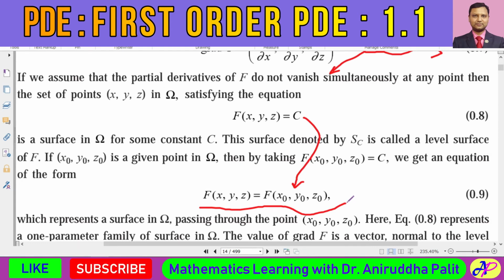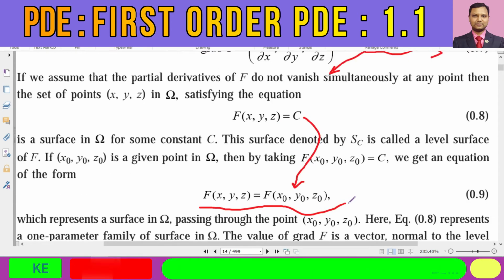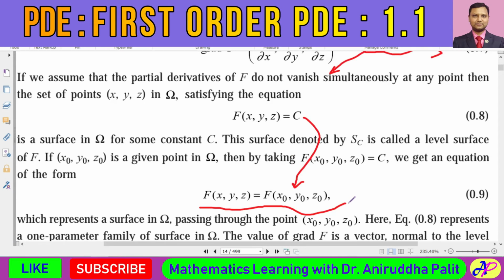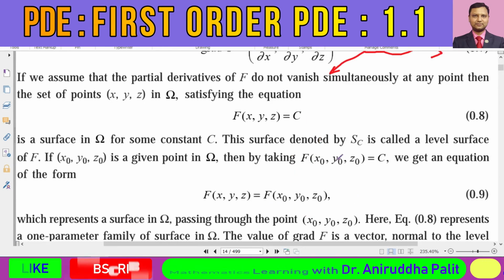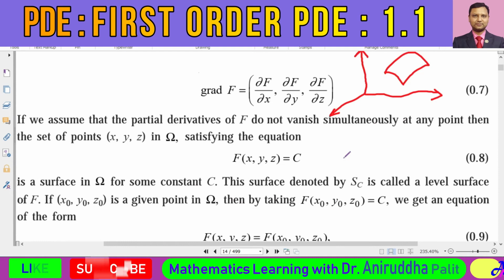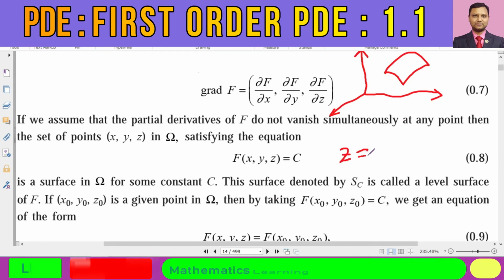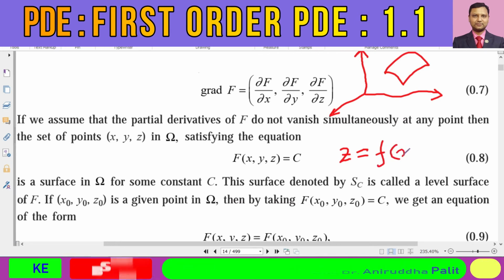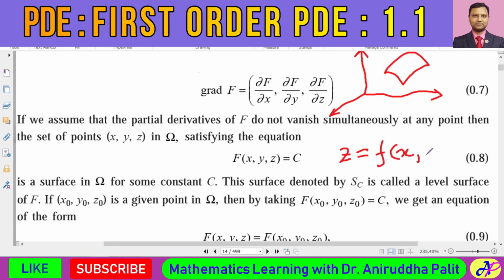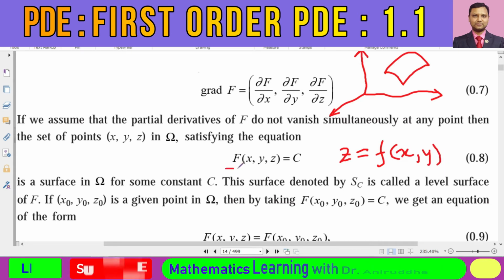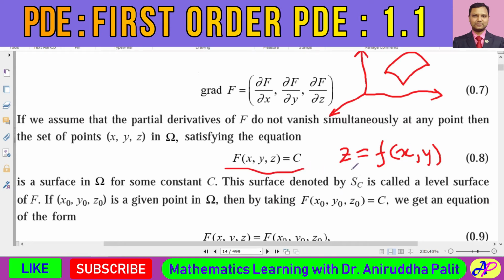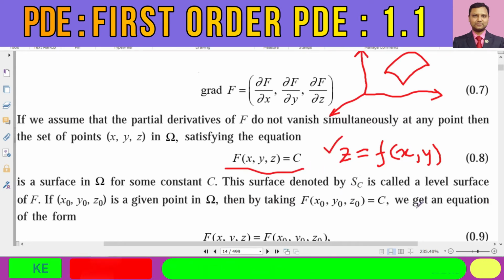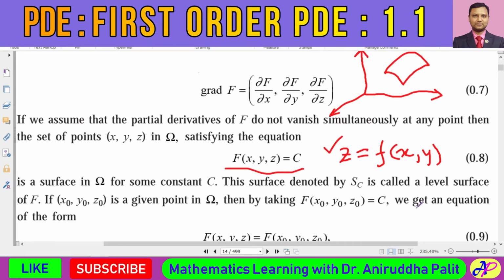Now a question comes in our mind whether the equation of this surface can be written in this fashion: z is equal to some function of x comma y. Got it? What is the difference between these two expressions? This is actually an implicit representation, and this is actually an explicit representation of the surface.